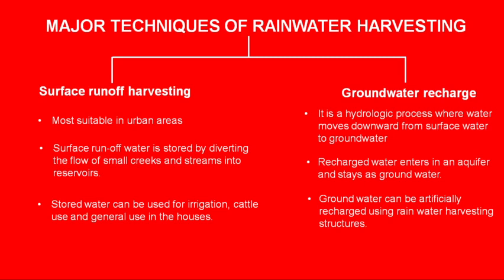So all these factors will decide which particular structures would be installed for harvesting the rainwater and recharging the groundwater aquifers using that harvested water. So there are so many things which are taken into consideration while selecting the structure of a rainwater harvesting technology.